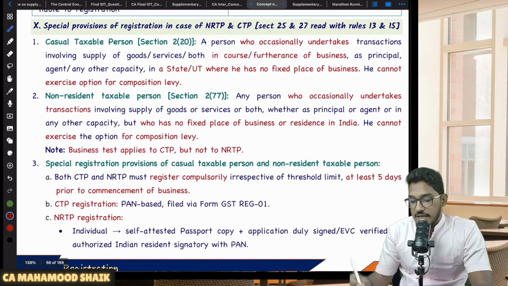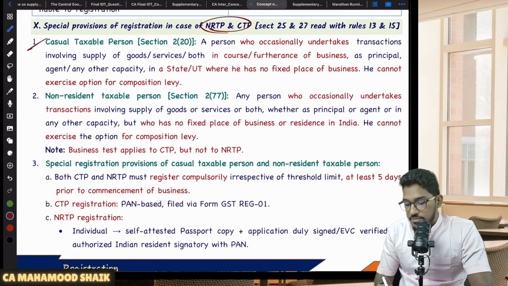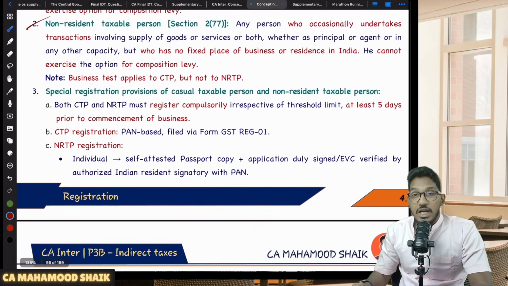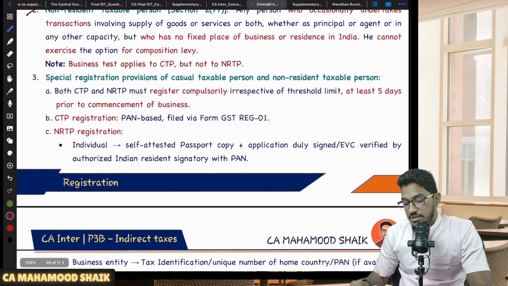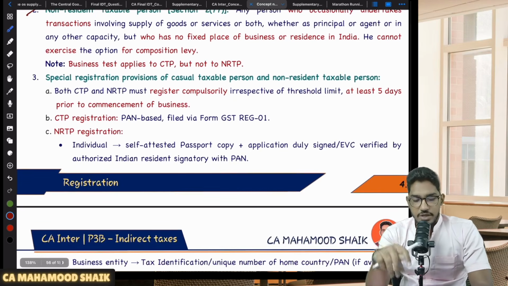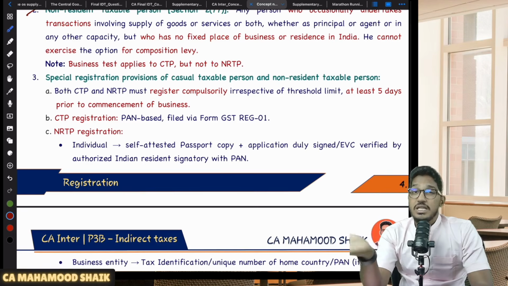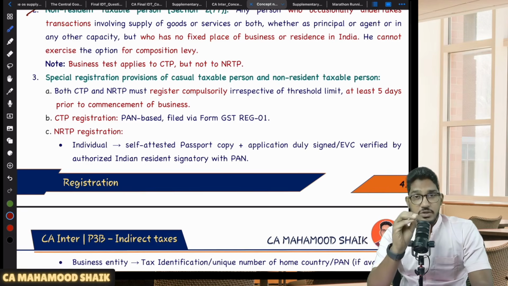Then comes the next part. In case of CTP and NRTP, there is a separate registration requirement applicable. I have already explained what is CTP and NRTP. Now, the special procedure for registration of CTP and NRTP is that the department will not wait for you to submit the application within 30 days. Even 5 days prior to the commencement of your business, you are required to submit an application for registration.